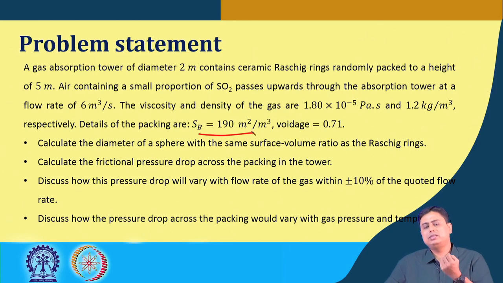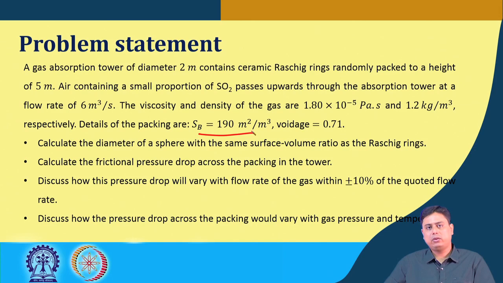The purpose of using Raschig rings is to create more and more voidage. This kind of structure increases the void spaces, so that the contact area increases when a fluid flows through those particles. In several cases we need the maximum surface area available for the reaction or absorption to happen, and such things.